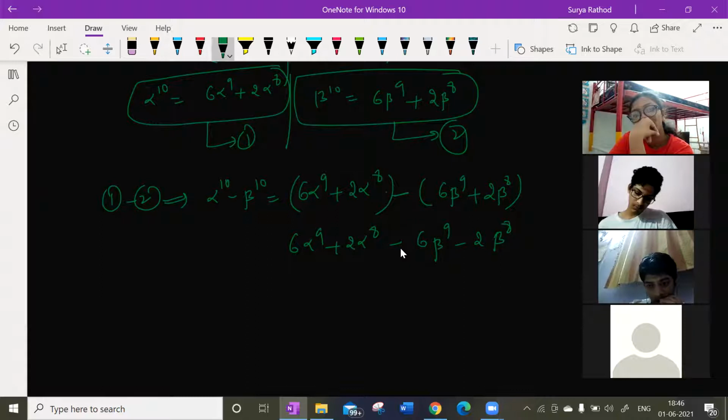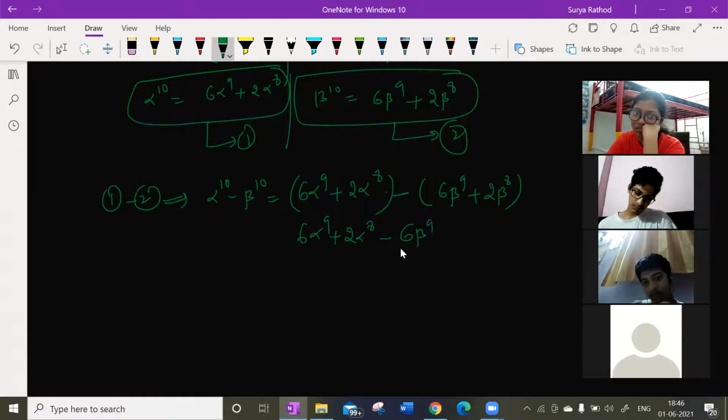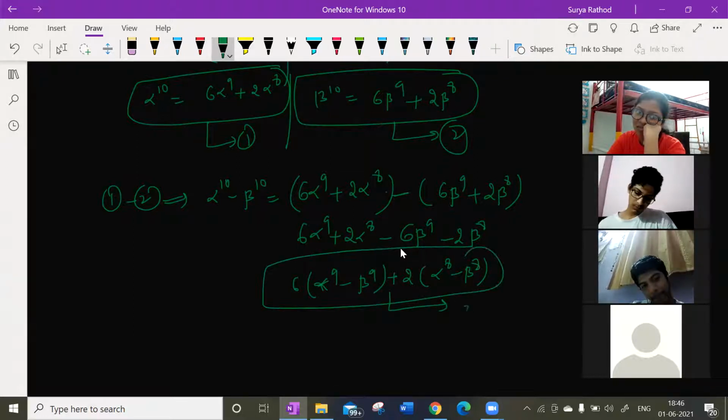Look at this here. We have a beautiful option. We have 6 alpha^9 plus 2 alpha^8 minus 6 beta^9 minus 2 beta^8. Let us take 6 common: I get alpha^9 minus beta^9. Let us take 2 common: alpha^8 minus beta^8, I'm getting, right? This is what I got. Let us say this is my third equation. This is what alpha^10 minus beta^10 is.